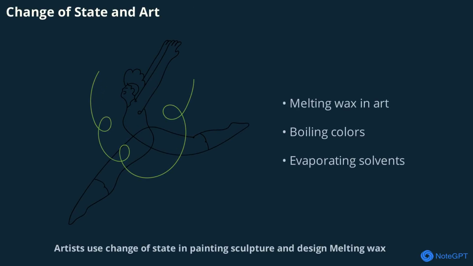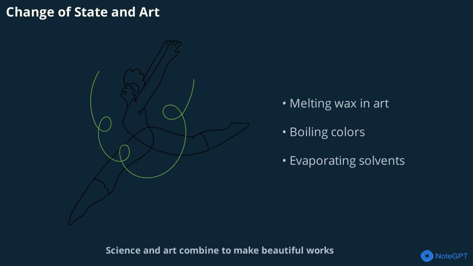Artists use change of state in painting, sculpture, and design. Melting wax, boiling colors, and evaporating solvents are part of creative processes. Science and art combine to make beautiful works.